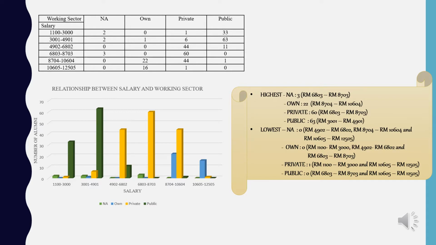The figure shows the relationship between the salary and the working sector, which is divided into 4 categories. Firstly, the highest number of alumni are working at the public sector, which is around 63 of them.